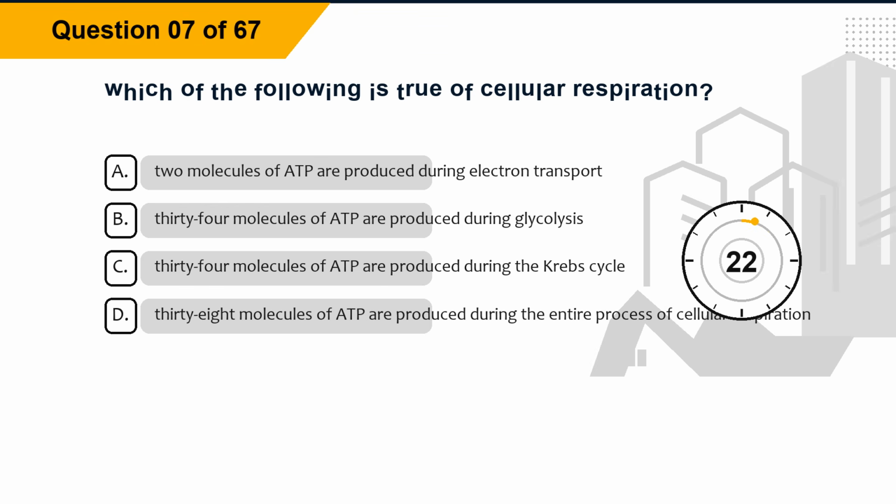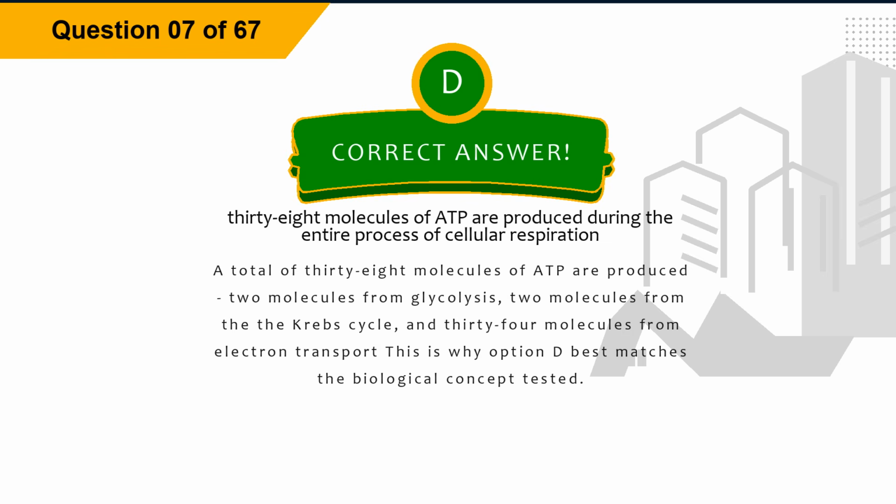Question 7. Which of the following is true of cellular respiration? Option A, 2 molecules of ADP are produced during electron transport. Option B, 34 molecules of ADP are produced during glycolysis. Option C, 34 molecules of ADP are produced during the Krebs cycle. Option D, 38 molecules of ATP are produced during the entire process of cellular respiration. The correct answer is option D, 38 molecules of ATP are produced during the entire process of cellular respiration. Explanation. A total of 38 molecules of ATP are produced, 2 molecules from glycolysis, 2 molecules from the Krebs cycle, and 34 molecules from electron transport. This is why option D best matches the biological concept tested.